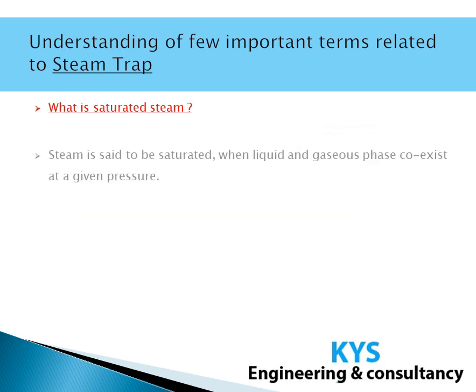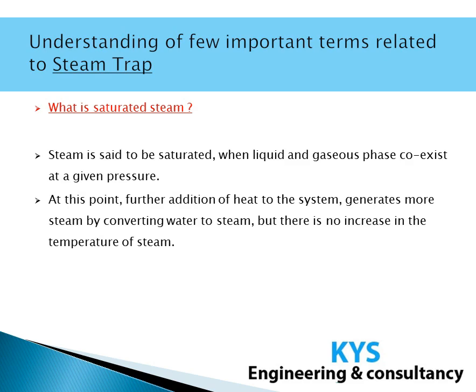So if we summarize, steam is said to be saturated when liquid and gaseous phases coexist at a given pressure, and the temperature at which this happens we call the saturation temperature. At this point, further addition of heat to the system generates more steam by converting water to steam, but there is no increase in the temperature of the steam. So if we further heat the system, as we saw in the last picture, the temperature of steam will not rise; rather it will change the remaining water to steam.